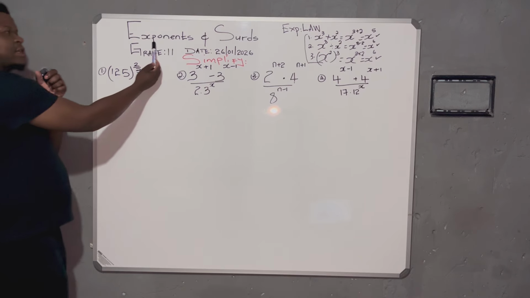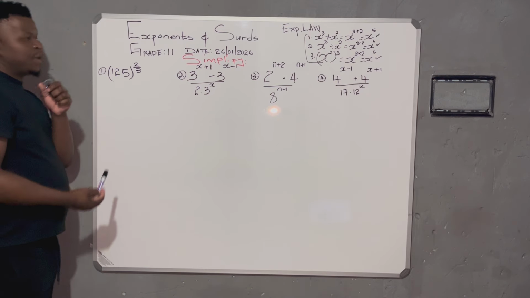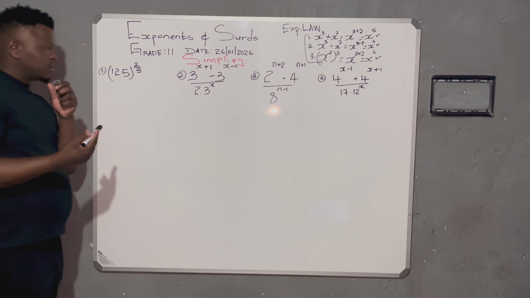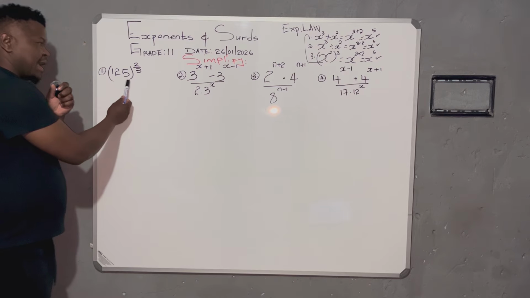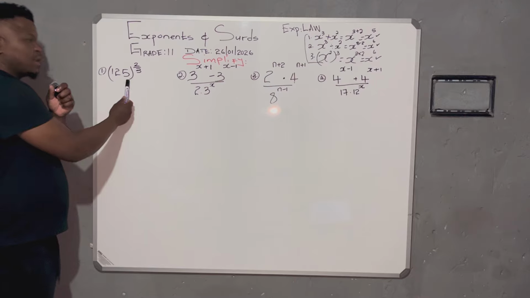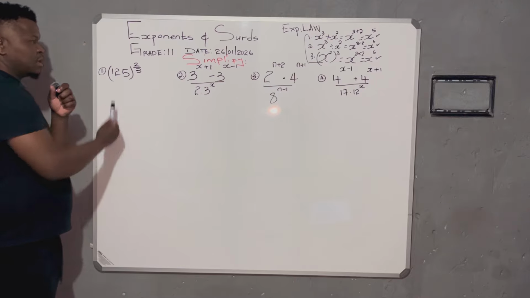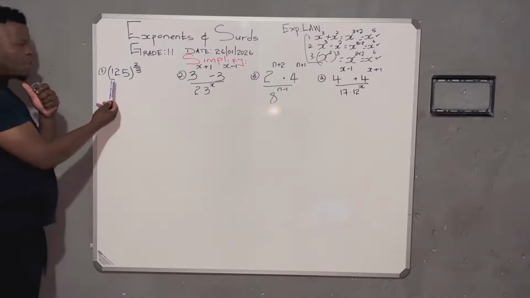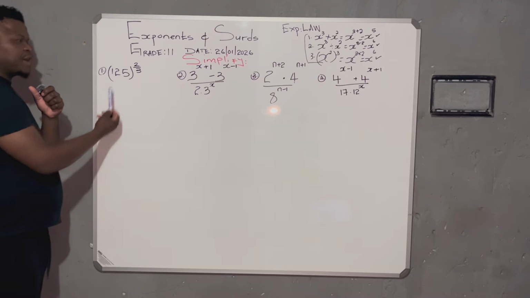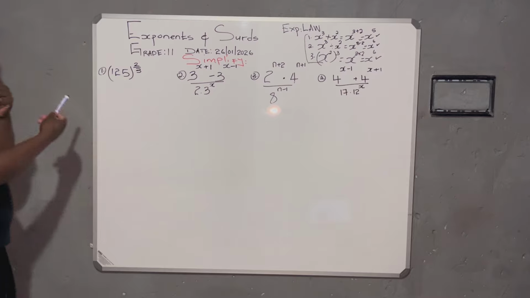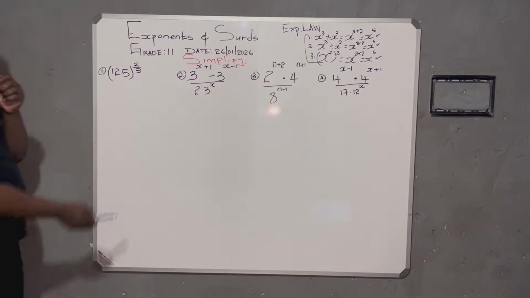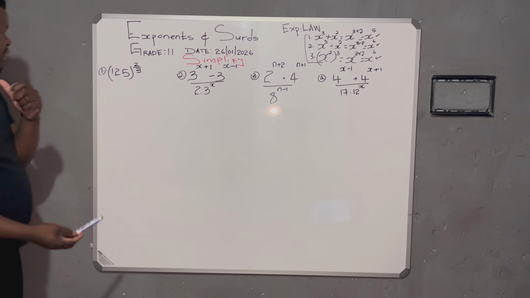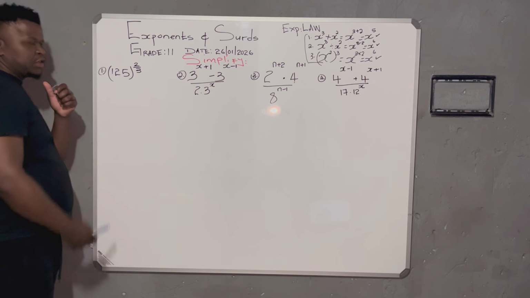Since we're talking exponents, we need to make sure that if I'm given a whole number, I have to change this number into exponential form. Now, you can ask yourself, what is the exponential form of 125? Some can just punch this on a calculator. Some already know what the number is. Doesn't matter how you do it. The bottom line is we need to change this into exponential.